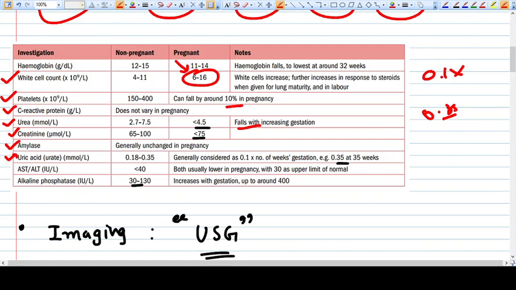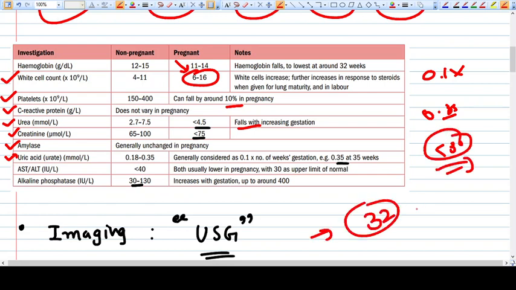The liver enzymes AST and ALT are decreased. Normally less than 40 is normal, but with pregnancy they should be less than 30. 30 is considered the upper limit. So if you do an LFT of someone and SGOT, SGPT comes to something like 35, is it normal or pathological? Yes, it's pathological. More than 30 is the upper limit for pregnancy.